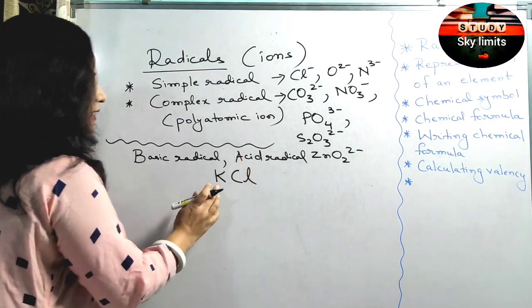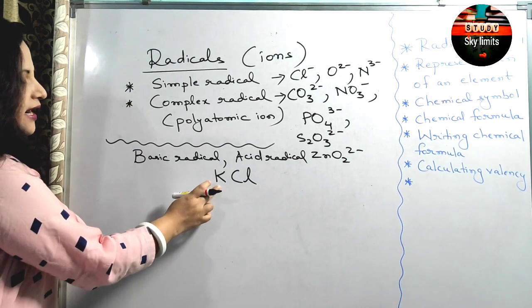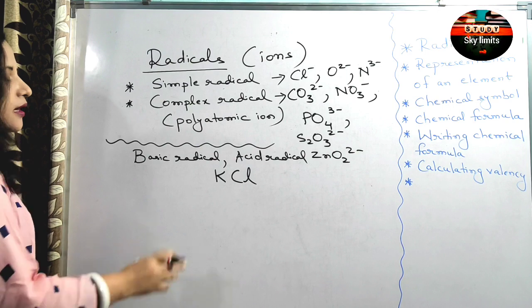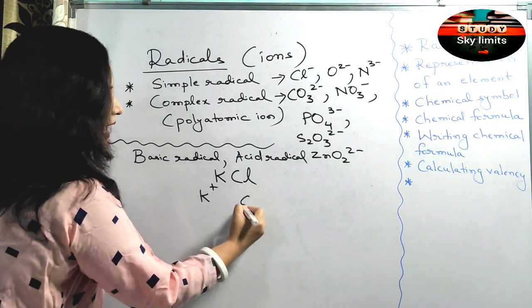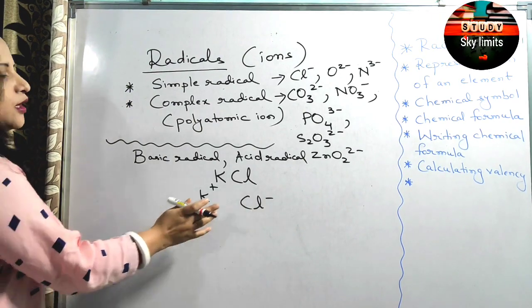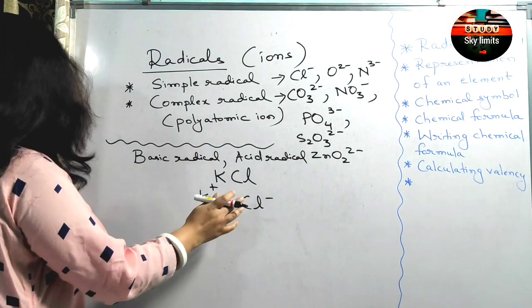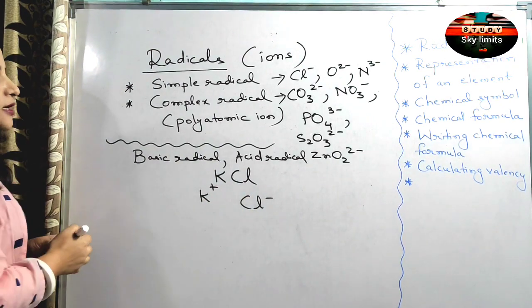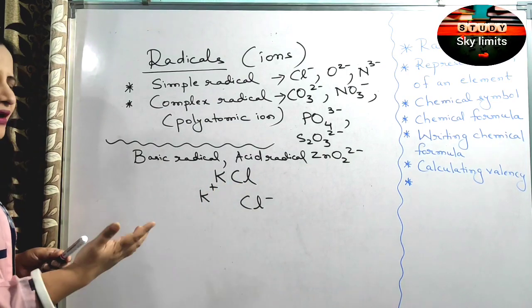Yes, this is a compound. This is one molecule of potassium chloride composed of 1 atom of potassium and 1 atom of chlorine. It was formed by the combination of the K plus ion and the Cl minus ion. So potassium is a radical, chlorine is a radical here. Okay, it is now called as chloride. Okay, so in the compound we name it as chloride. So chlorine is a radical and potassium is a radical here.